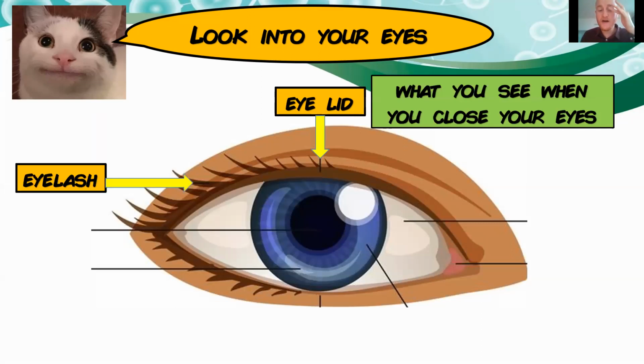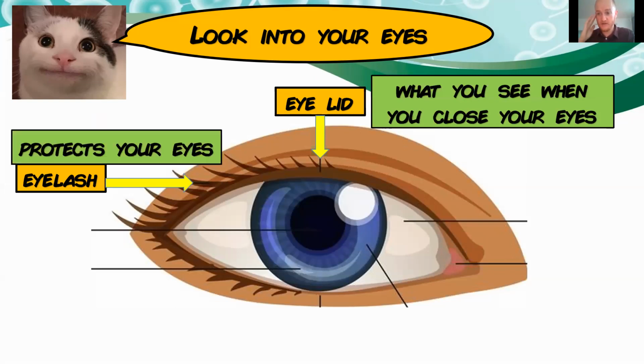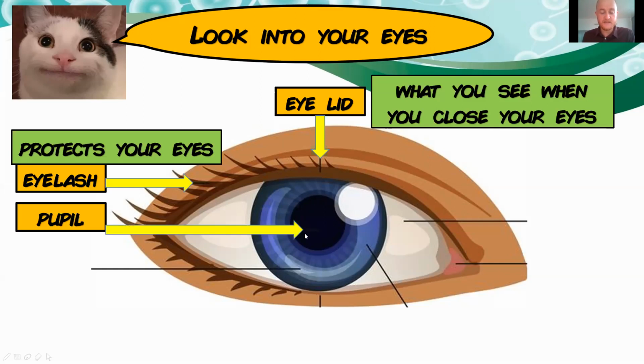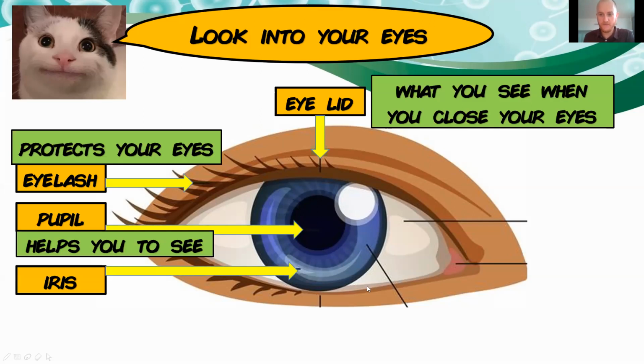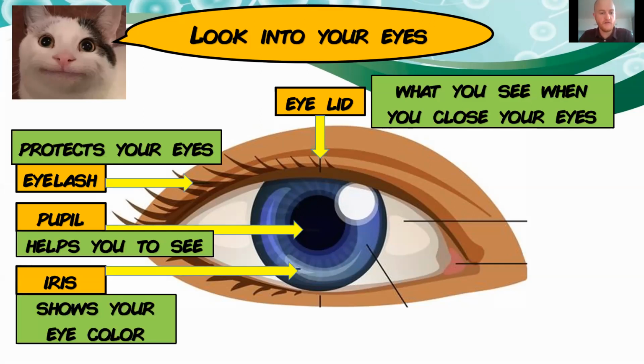Another one to protect your eyes from dust and all bad things is your eyelashes. One hair here is called one eyelash, but all of these are called eyelashes. They are here to protect your eyes. Then in the middle, we have the black part here. Everybody has this. This is what we call the pupil, and the pupil is helping you to see. That's where the light comes in, so you can see, a bit like a camera. And around, we have the iris, usually the part that is colorful, that gives you your eye color, okay?